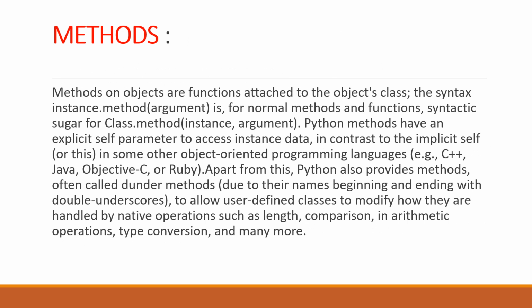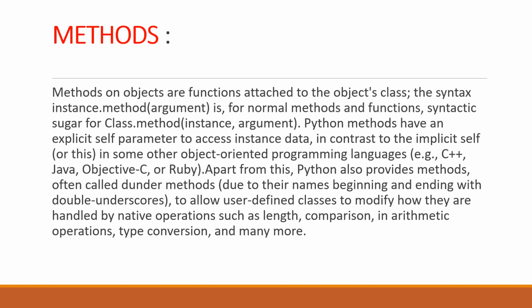Methods. Methods on objects are functions attached to the object's class. The syntax instance.method(argument) is, for normal methods and functions, syntactic sugar for Class.method(instance, argument).